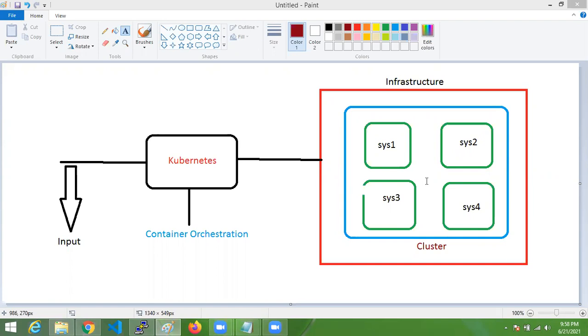Okay, under Kubernetes, some systems we are going to combine as one cluster. By using Kubernetes we can create one cluster. Cluster means some group we can create. This Kubernetes will be under this cluster only. This tool will be installed in this cluster into one machine. The remaining machines we can add to that main Kubernetes system, in which all the systems will combine as one group known as cluster.